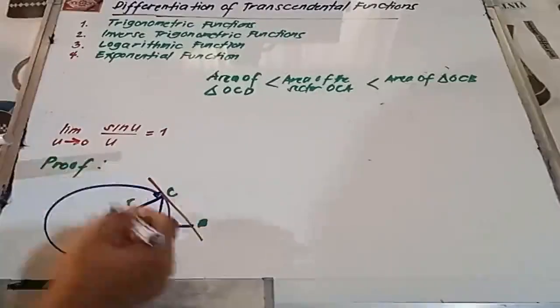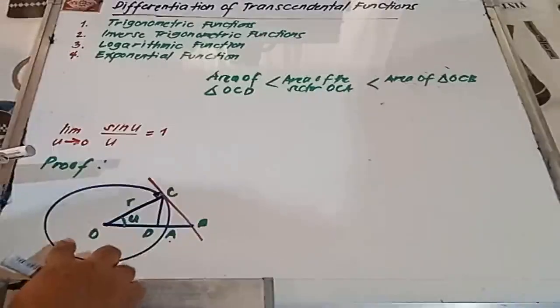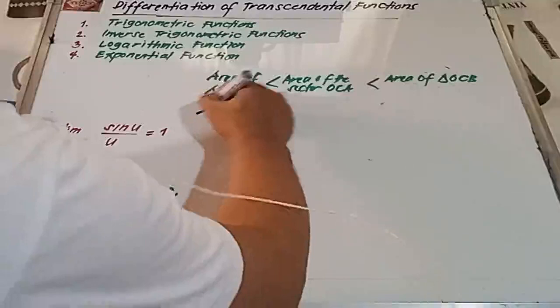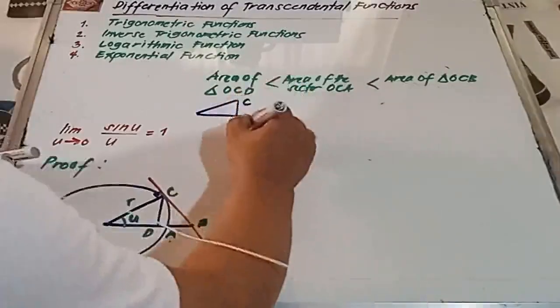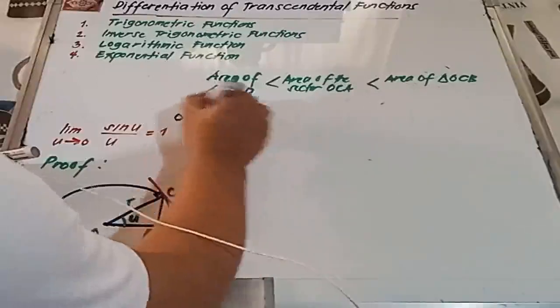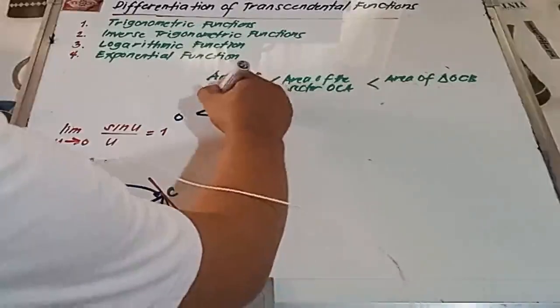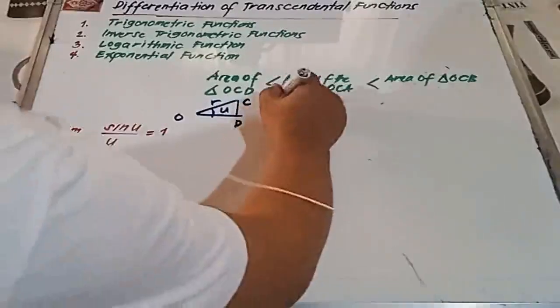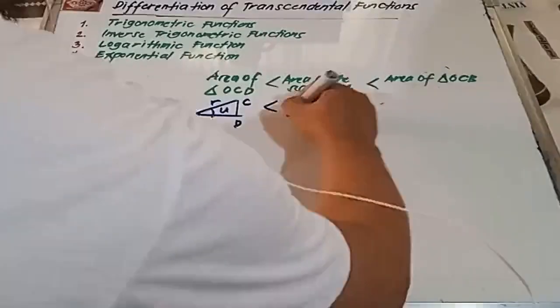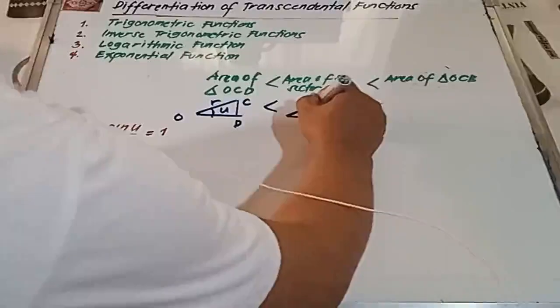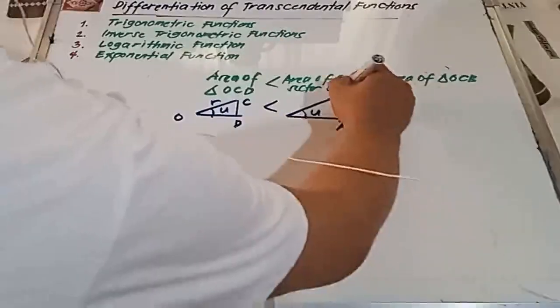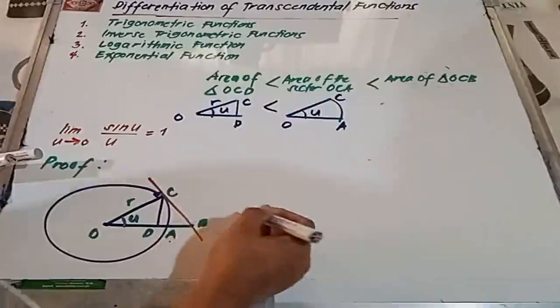So, yung area nitong OCD, ganito itsura niya. Ito yung C, ito yung D, ito yung O. Ito yung angle U, ito yung R. Okay? Less than ito, doon sa area ng sector. Ito yung O, A, C, and O. Okay?